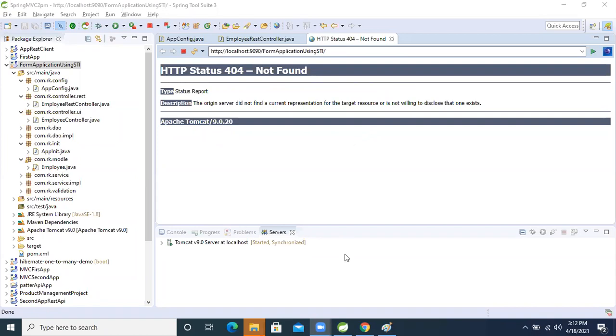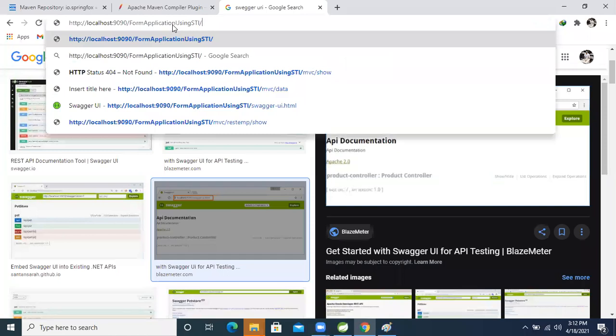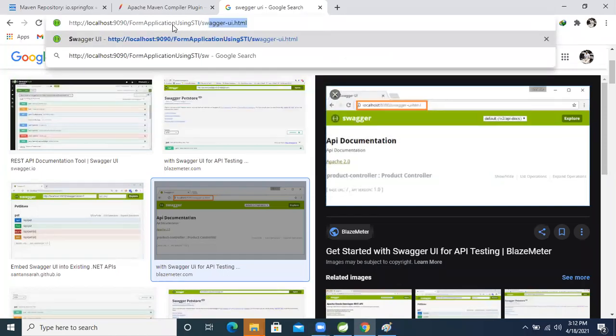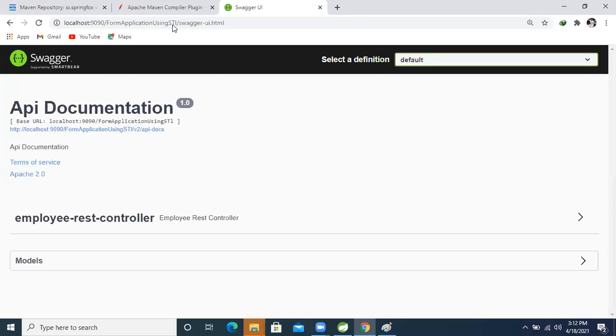Okay guys, now come to the browser. My application is running now. Copy this one, come here, and paste it here. Then just add swagger-ui.html and hit it. See that we are getting it or not? See that API documentation. We are able to see the Swagger screen, guys.